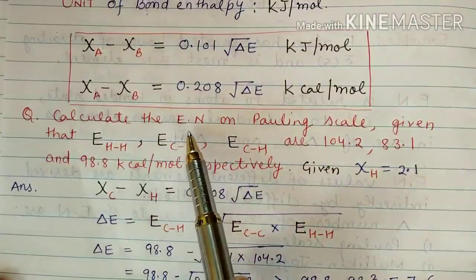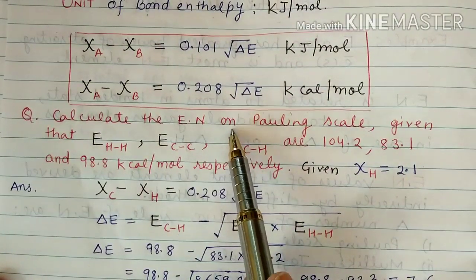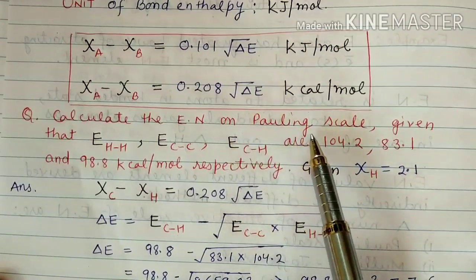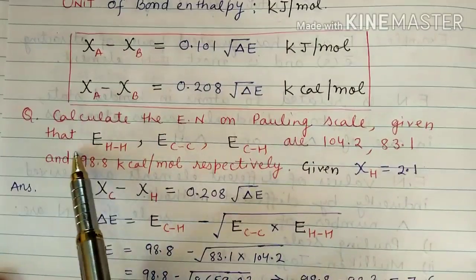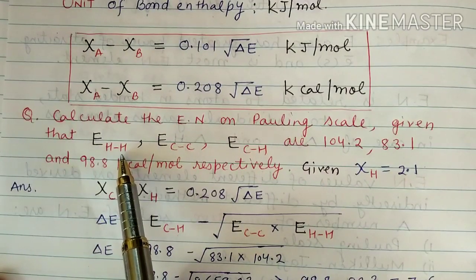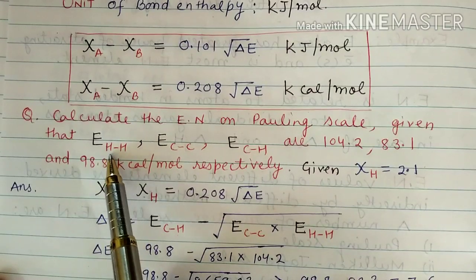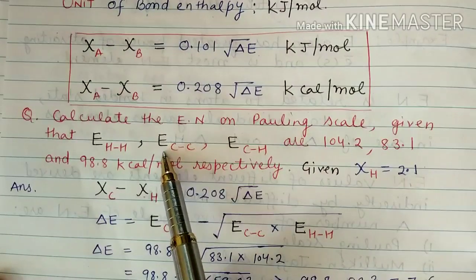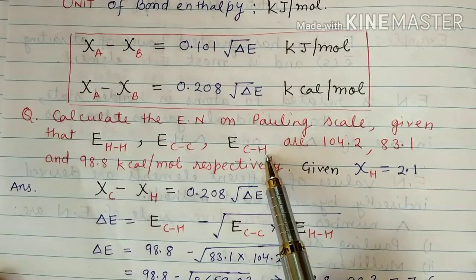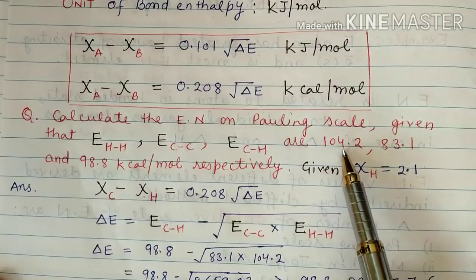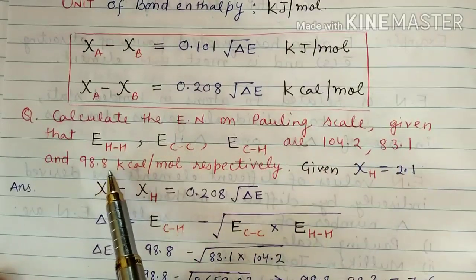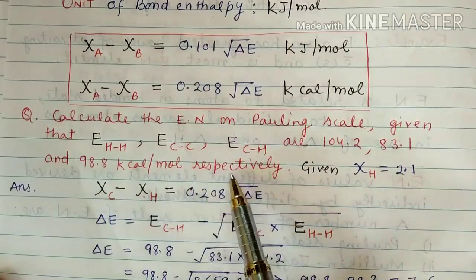Calculate the electronegativity on the Pauling scale, given that the bond enthalpies of the H-H bond, the carbon-carbon bond and the carbon-hydrogen bond are 104.2, 83.1 and 98.8 kilocalorie per mole respectively.